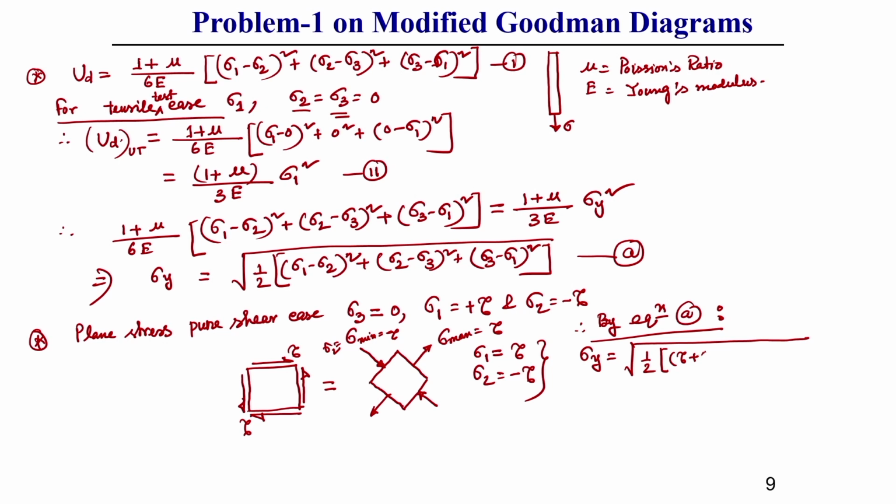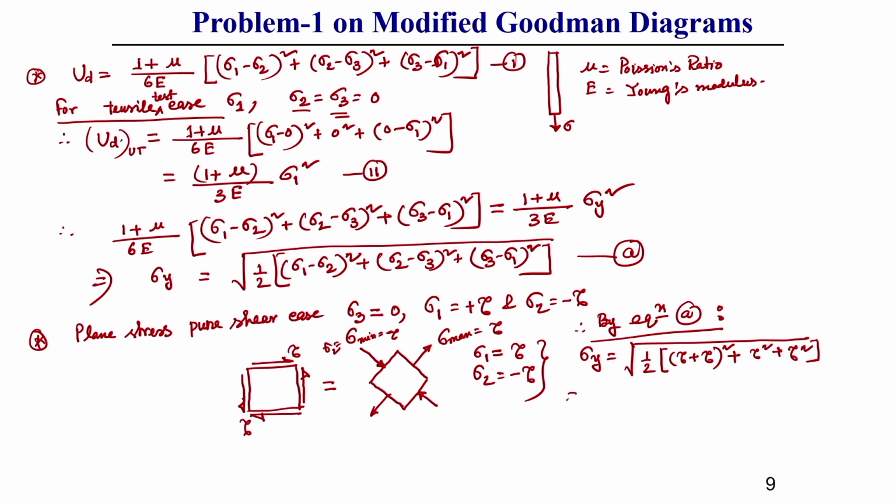So, that gives plus tau, squared, then plus tau square for the next term, and minus tau, so another tau square. These are the things you should keep in mind.